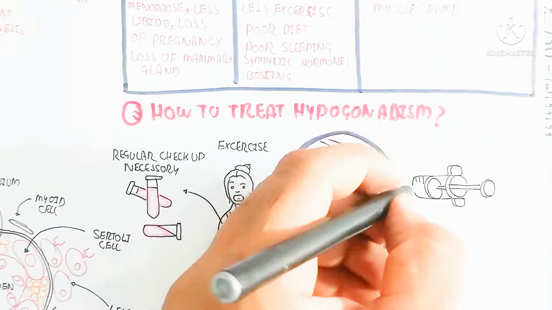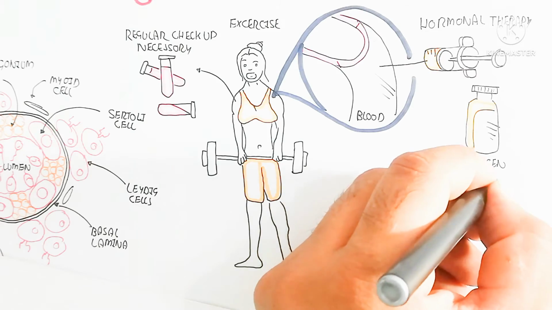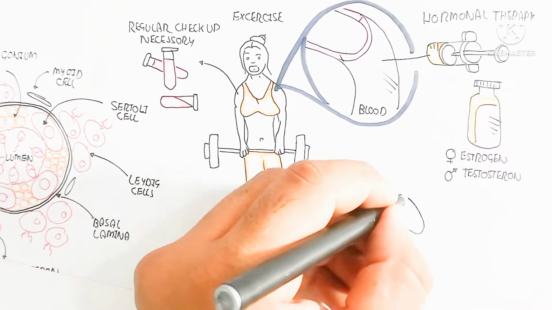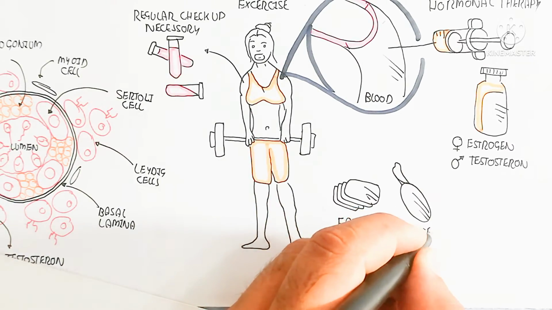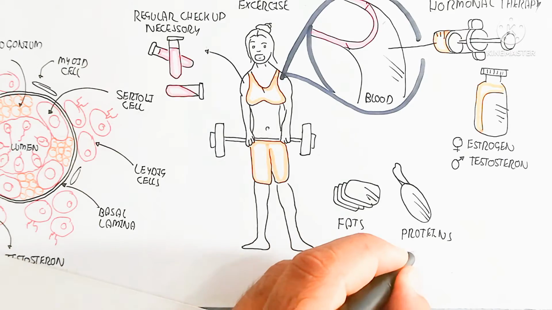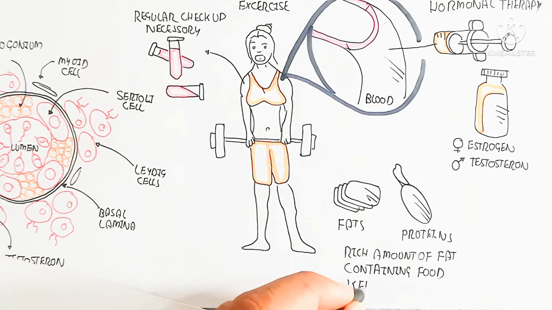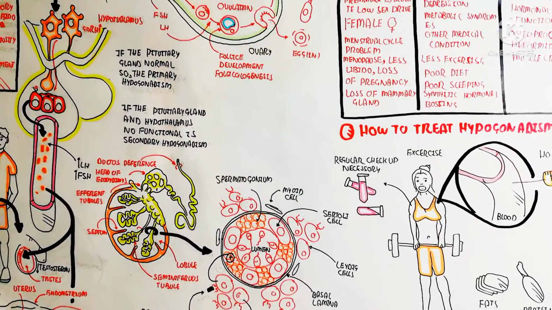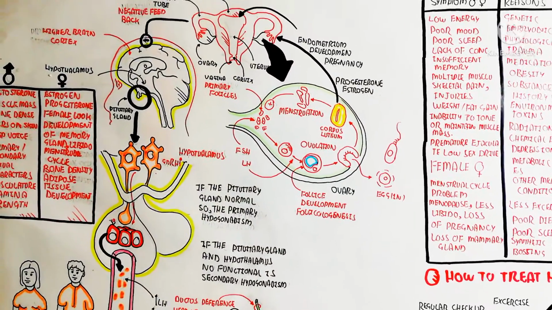On the other hand, regular checkups are necessary for the maintenance of testosterone, and estrogen for females. Hormonal therapy is used when testosterone is very low, and estrogen and testosterone are injected synthetically, while a fat and protein rich diet can also be added to boost testosterone and estrogen.